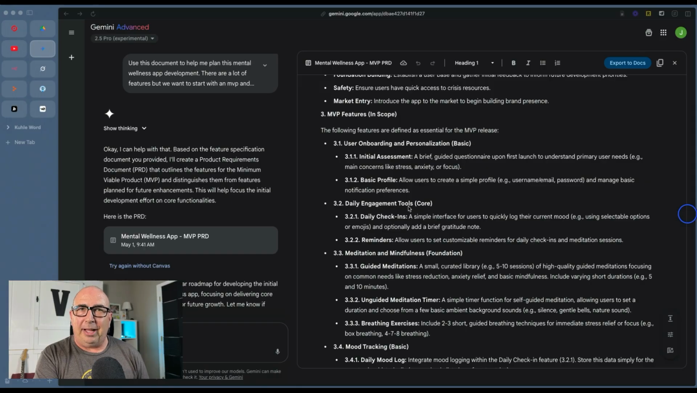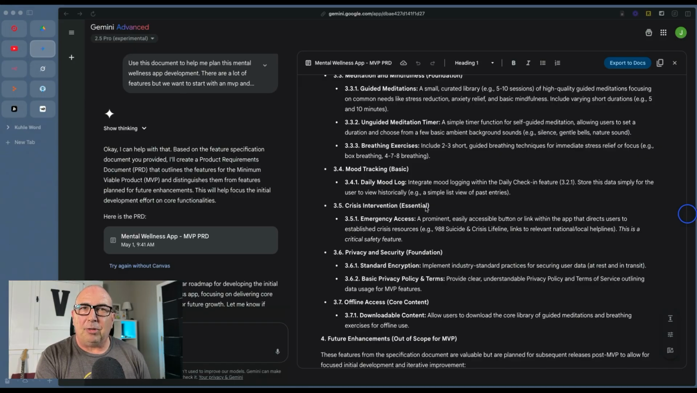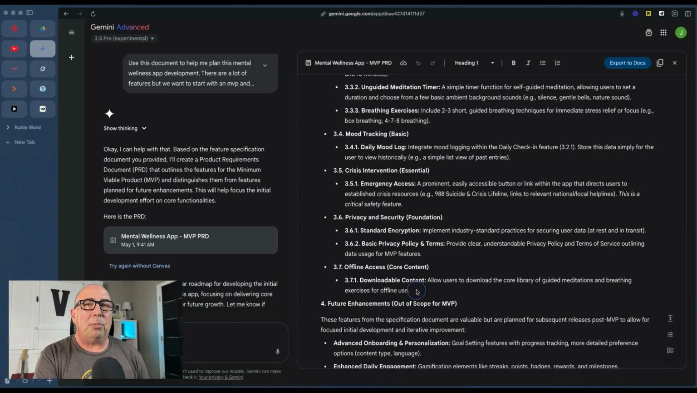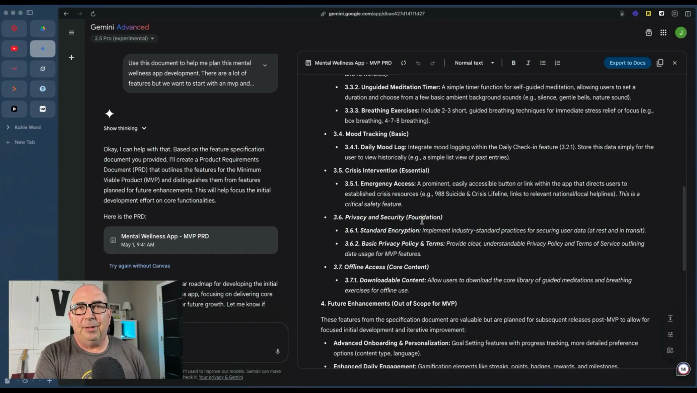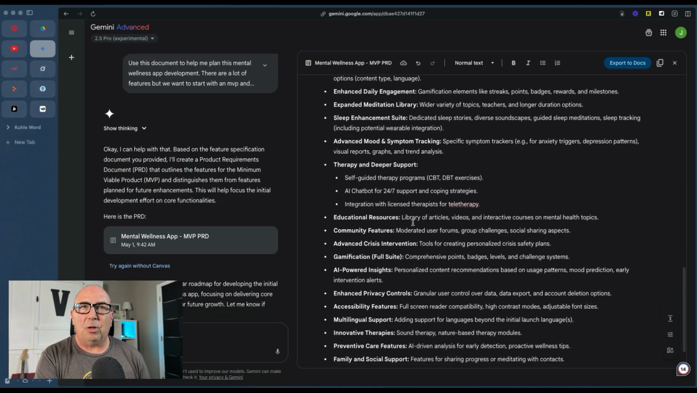Here's a couple of the reasons. The onboarding, I definitely want to do. Daily engagement, meditation, I want to do. Mood tracking, I want to do. Crisis intervention, I think is important. But the privacy and security and the offline access, while important, I don't want to build it out on my first run. So I'm going to keep a note on these to make sure that when I tell my app builder to get started, don't come in here and build these right away. I'm just going to italicize them. So I've got it listed there, and then it has all the other out of scope things that are in there.